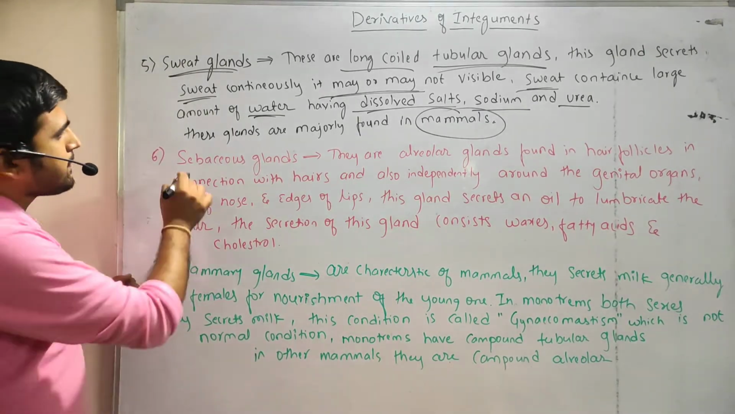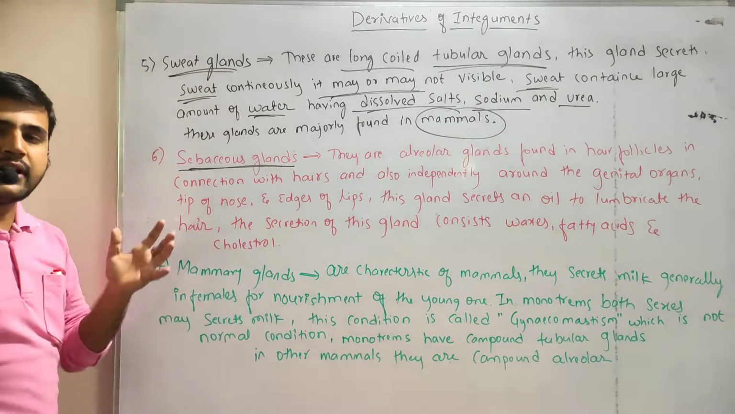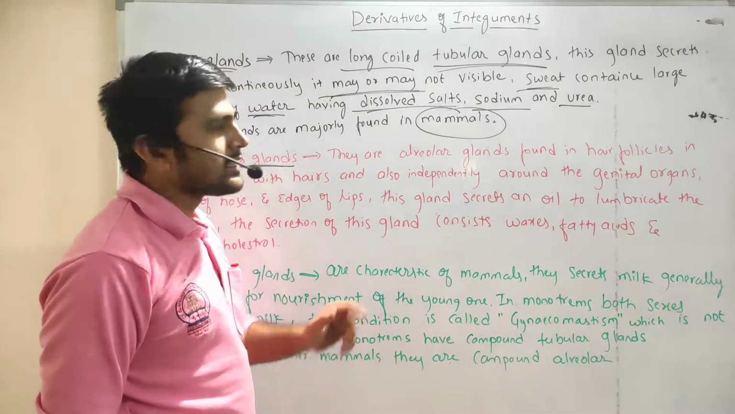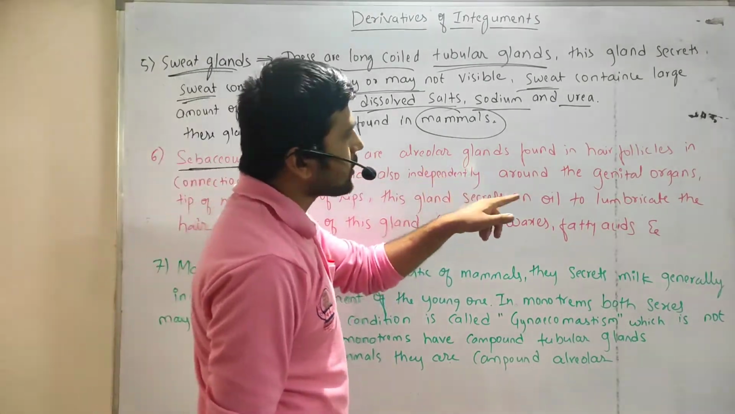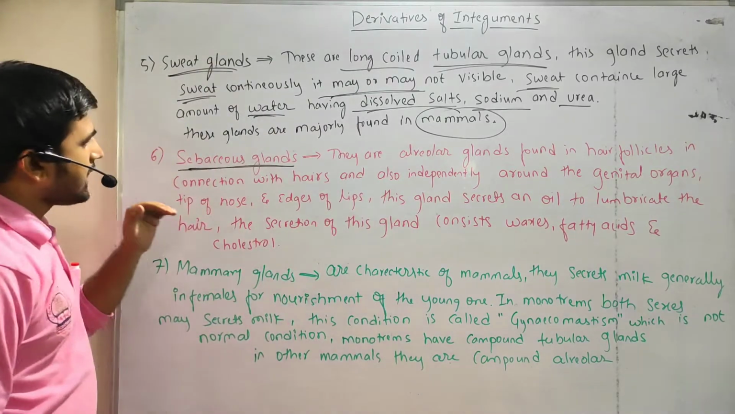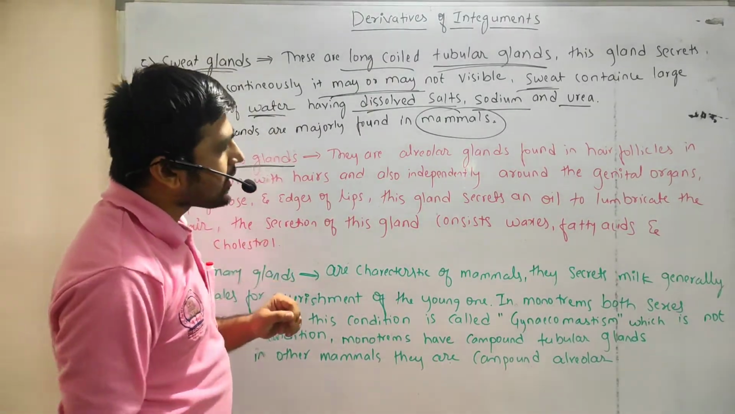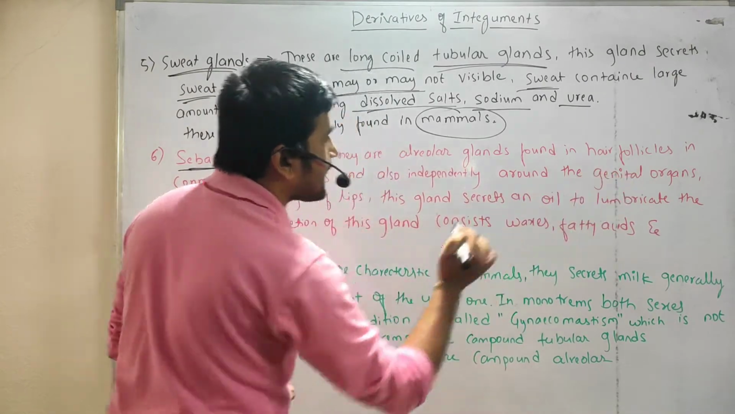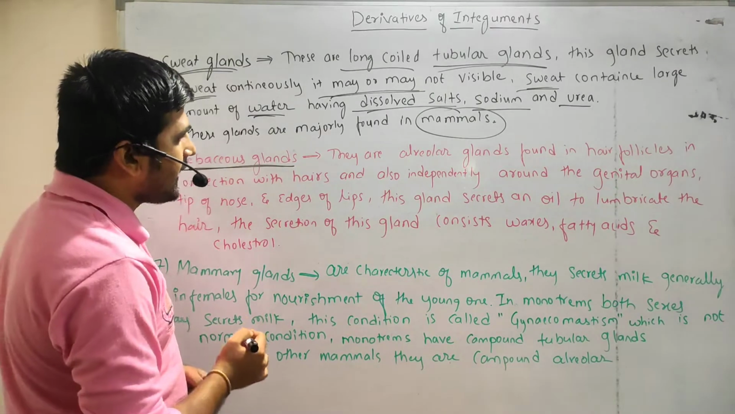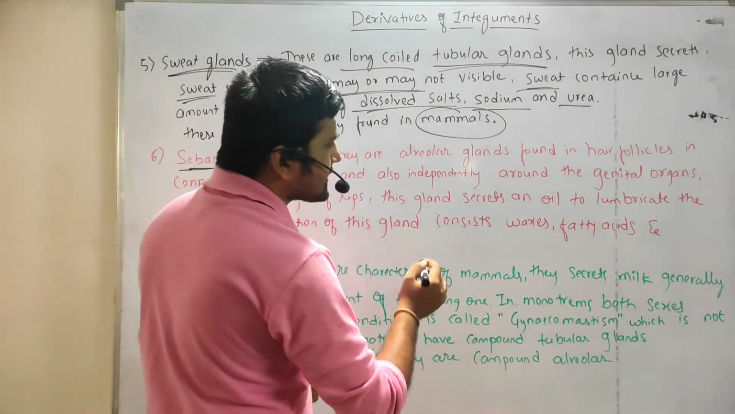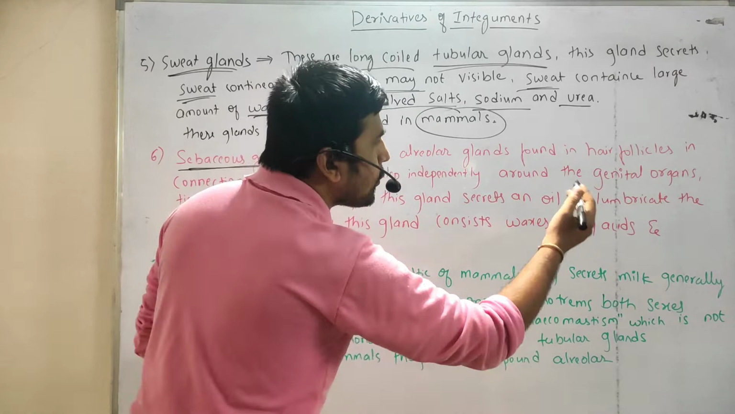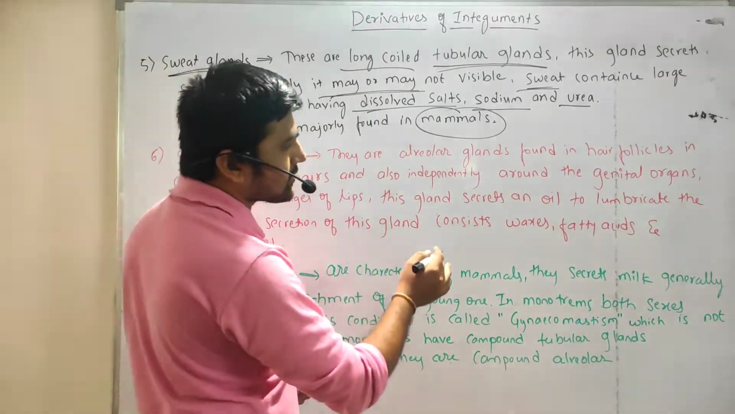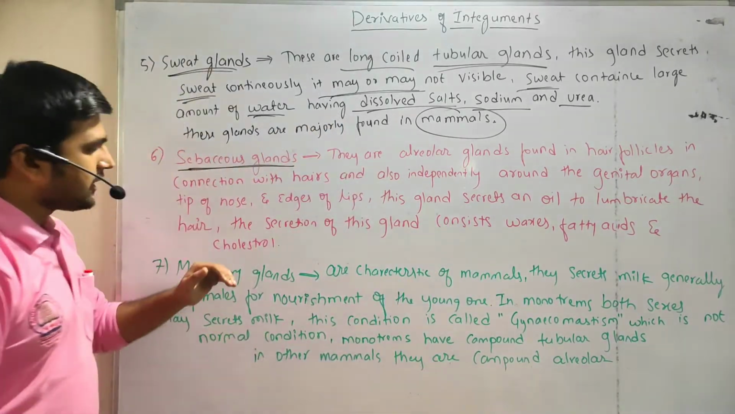And the second one, sebaceous glands. We are all familiar with this word. These glands are alveolar glands, like sweat glands. They are found in hair follicles, in connection with hairs, and also independently around the genital organs, tip of the nose, and edges of the lips. This gland secretes an oil to lubricate the hairs. The secretion consists of waxes, fatty acids, and cholesterol.